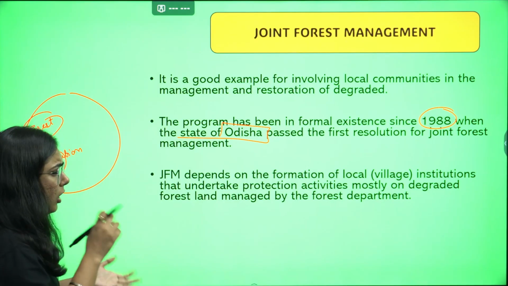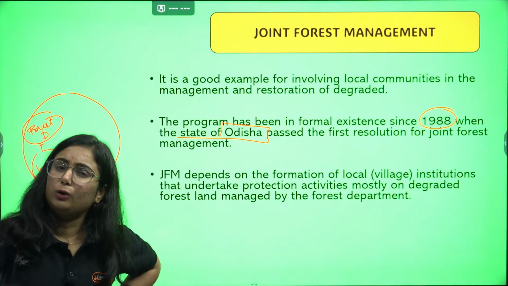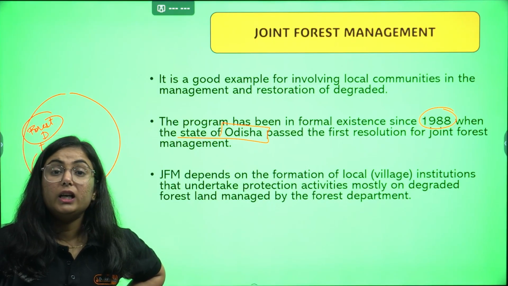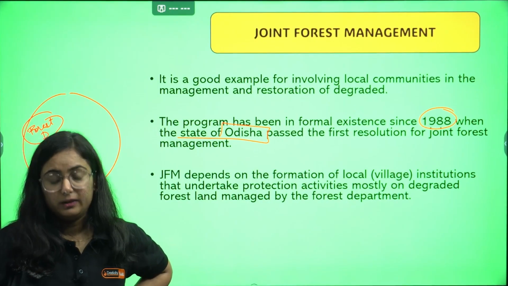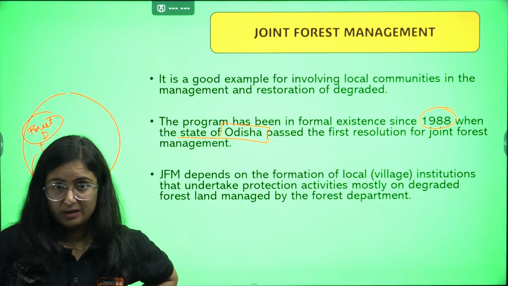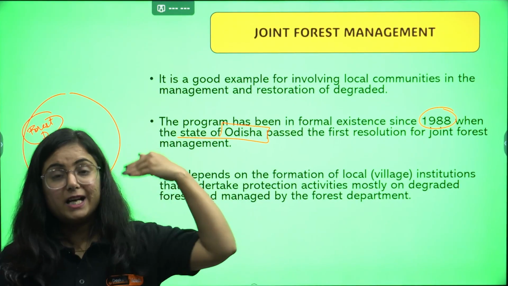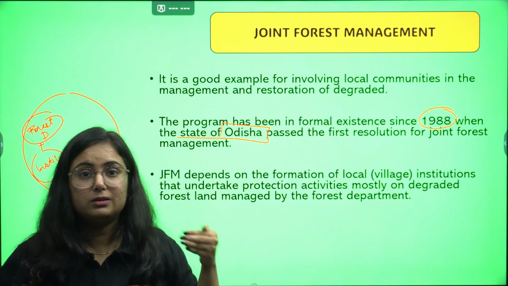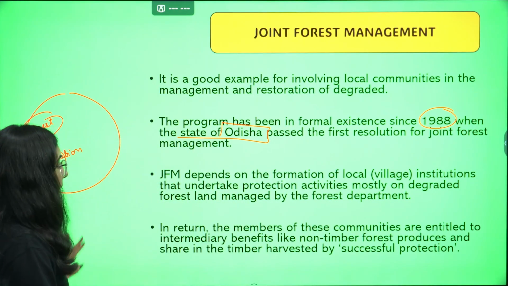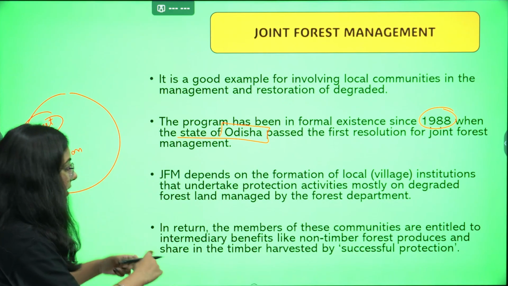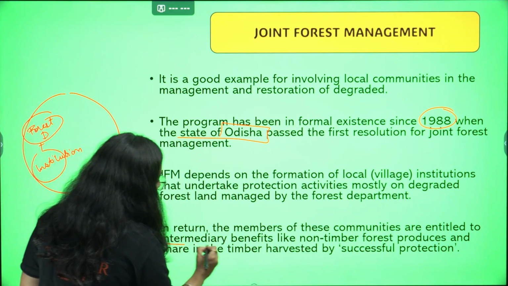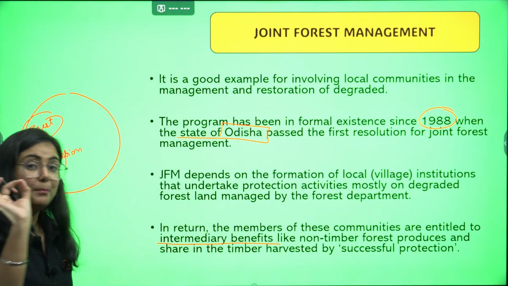But talking about local communities, we know that they need what? They can work, but they need economic support as well, right? This community is not socially, economically, politically very much developed. If they are giving their best to protect, they will want something in return. They are entitled, not just promised, they are entitled to some intermediary benefits other than timber.